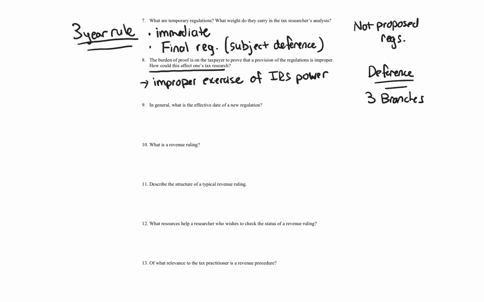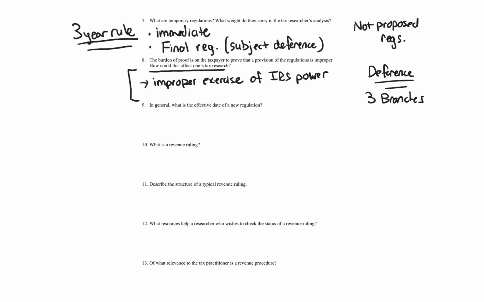Now, in questioning the validity of a regulation, the tax researcher must be aware of accuracy penalties that Congress has enacted. If a practitioner chooses to ignore an administrative element of the tax law, he or she must possess substantial authority to do so to avoid these penalties. And substantial authority comes from these different types of primary authorities I've been talking to you about in your toolbox from the various topics such as legislative authority, judicial authority, administrative authority. So you need to have that. So that is really what deference gets at.